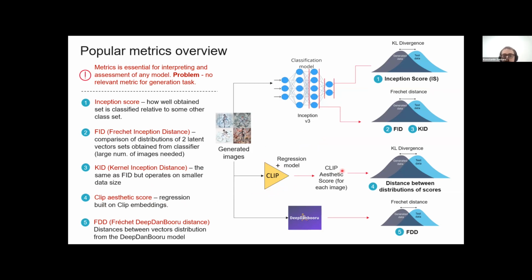And we score the whole dataset and find the divergence between two generated sets of data. Also, we tried to modify FID to fit our needs better, because FID was trained on ImageNet, which did not contain any animate pictures. So we decided to swap inception model for DeepDanbooru, which is a classification model made for animate pictures.